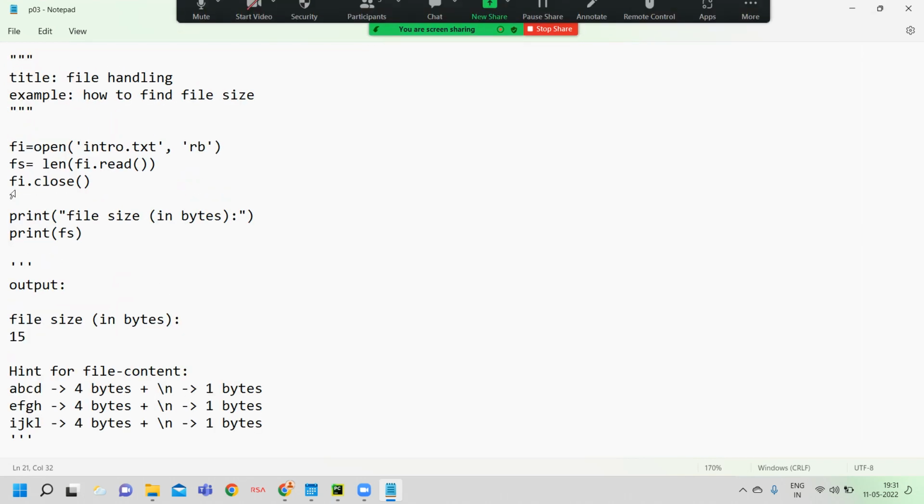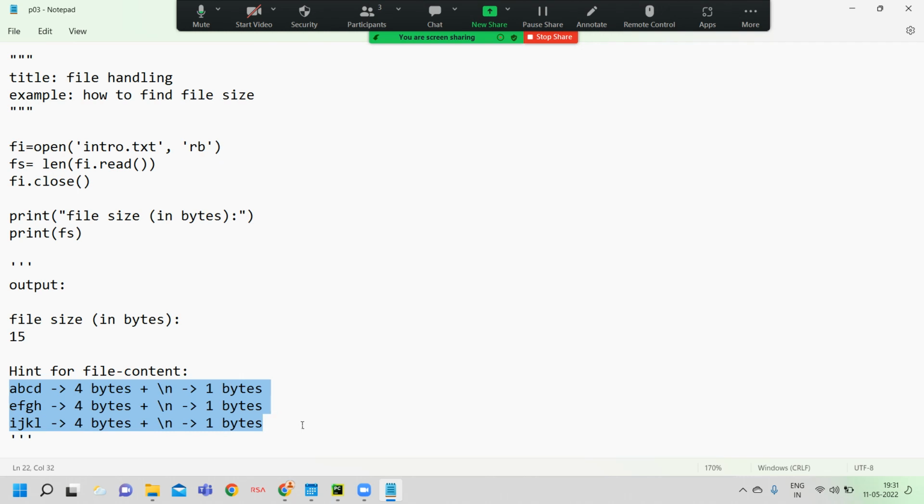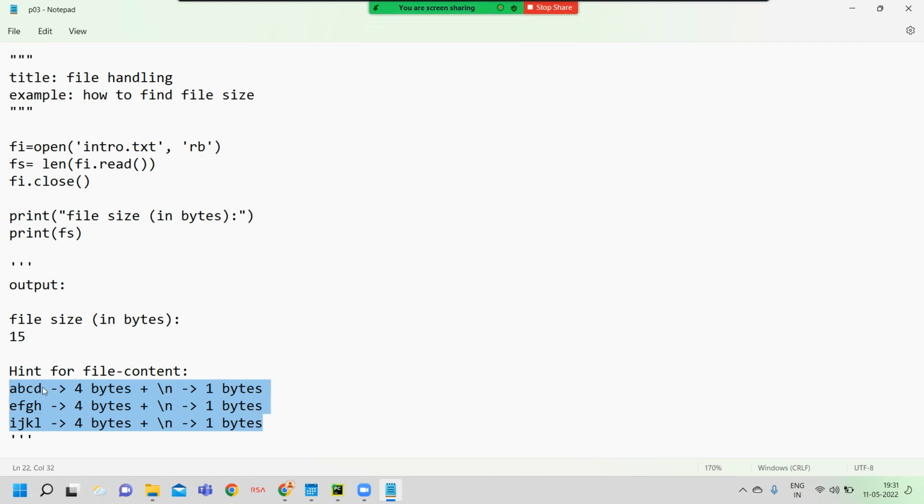Next, this is our file content. What is our file content? ABCD is 4 bytes, and /n takes 1 byte, so the first line occupies 5 bytes. The second line has 4 letters, so 4 bytes are gone, and the next /n new line occupies 1 byte: 4 plus 1, 5 bytes. IJKL occupies 4 bytes, each character occupying one byte, and /n also occupies 1 byte: 4 plus 1, 5. Now the total file size is 15 bytes.